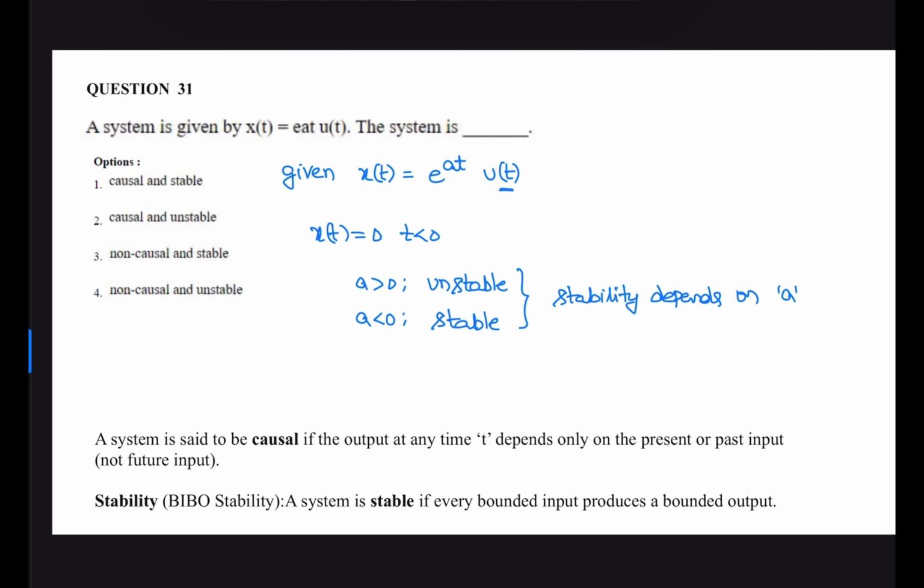Because of u of t, the output is 0 for t less than 0, therefore it is causal. So it might be a causal unstable system for a greater than 0, and a causal stable system for a less than 0. And this question is deleted from the question paper.